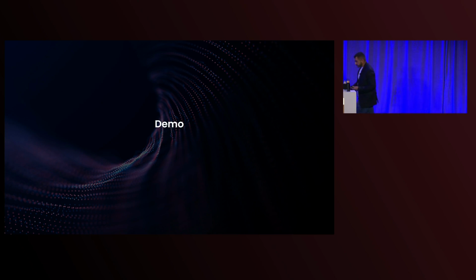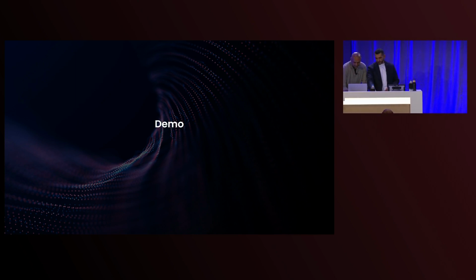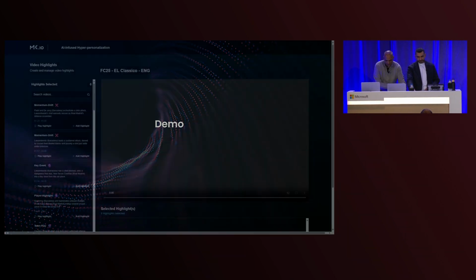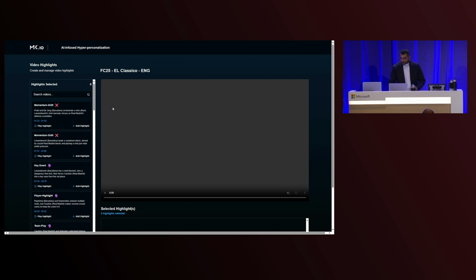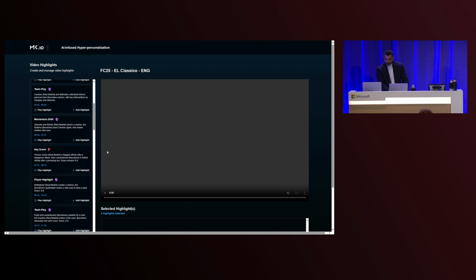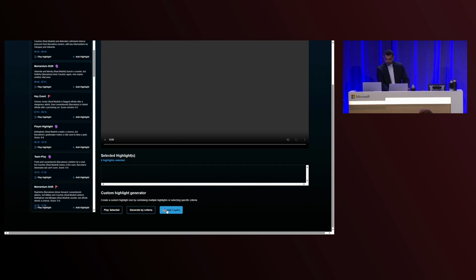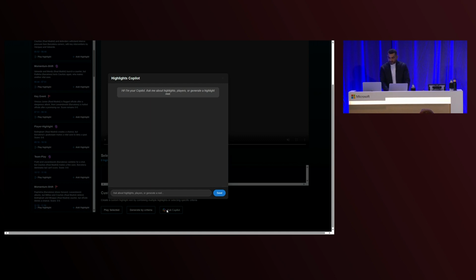Let's see it in action. As the game unfolds, our pipeline detects peak actions and crowd excitement. It identifies star players and pivotal moments, goals, assists, key plays, and packages them into highlights and highlight reels, uniquely tailored for each fan's preferences. For example, in this game, I'm going to ask GPT to show me